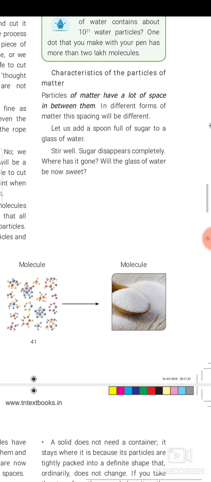Particles of matter have a lot of space in between them. For example, if you want to prepare sugar syrup, you will add some quantity of sugar to water. You stir it well, and can you easily distinguish or identify the sugar particles in the water? No, you cannot. Why? The sugar occupies the space between the water molecules. So this is the first thing. What is that? The way the particles are arranged.